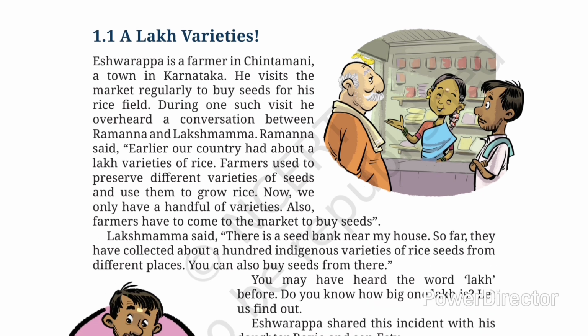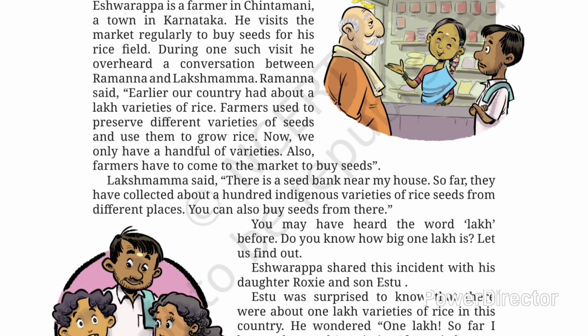But now we only have a handful of varieties, meaning very few varieties of rice. Now farmers have to come to the market to buy the seeds.